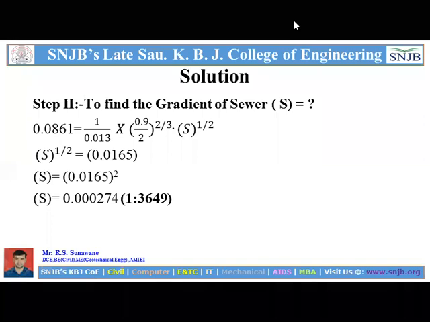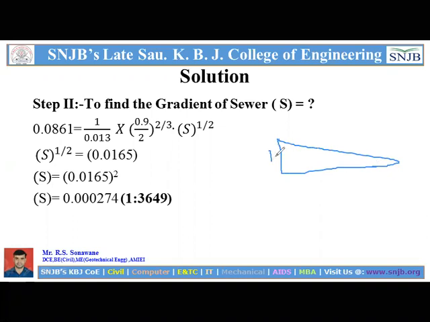That means 1 meter is vertical and how much is horizontal, that will be the gradient. So we have to calculate how much per 1 meter, so that we know 1 upon x is equal to the value we are getting, that is 0.000274. So we will get the value of x.